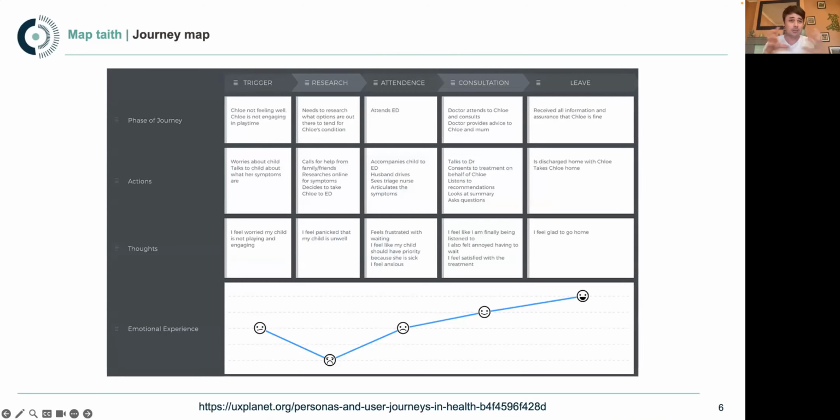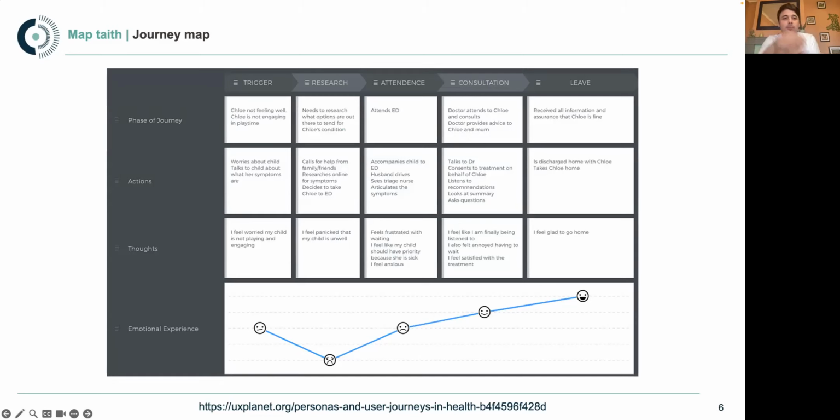And they can be super detailed and really intricate in what they're mapping out, and we'll show an example of that in a bit, or they could be a little bit more high level. We'll try and keep today a little bit more high level, just because it's more of an introduction to how to run this as a workshop.